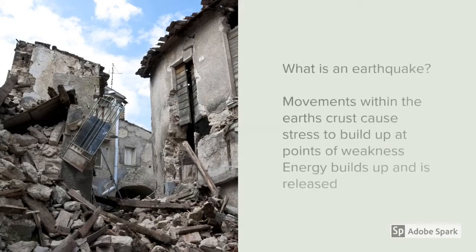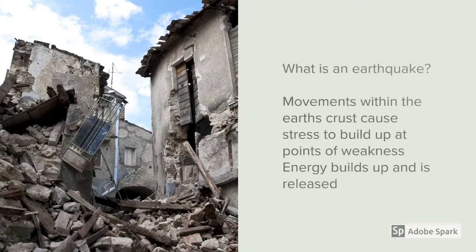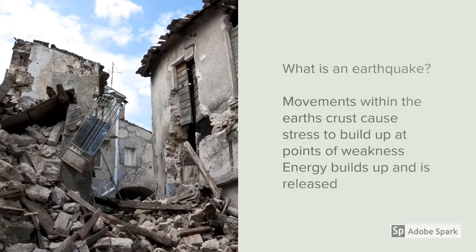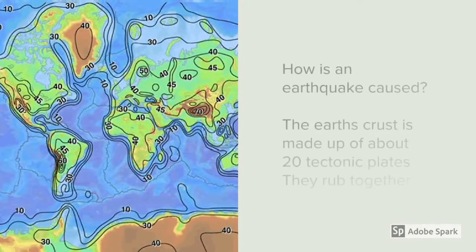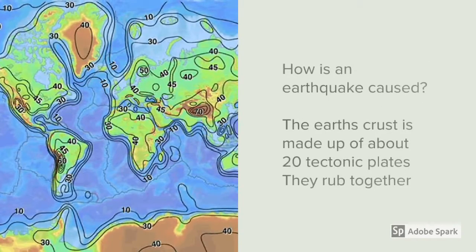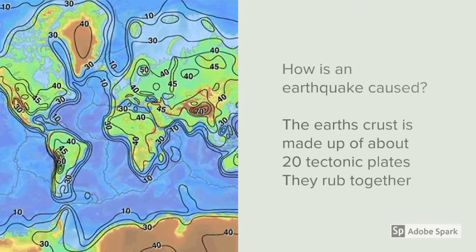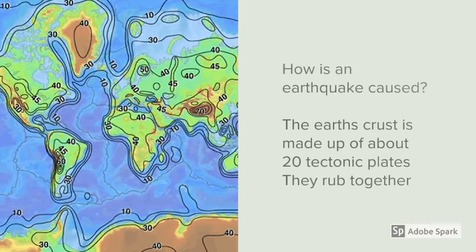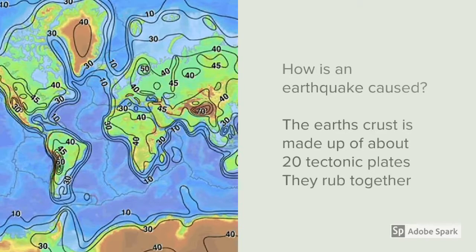Earthquakes. Movements within the Earth's crust cause stress to build up at points of weakness and rocks to deform. Eventually, all the energy builds up and is released as an earthquake. The Earth's crust is made up of tectonic plates. They are big like jigsaw pieces. There are about 20. When they rub together, the movement forces energy to come to the ground.